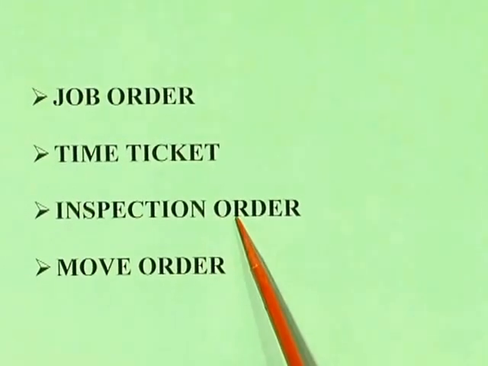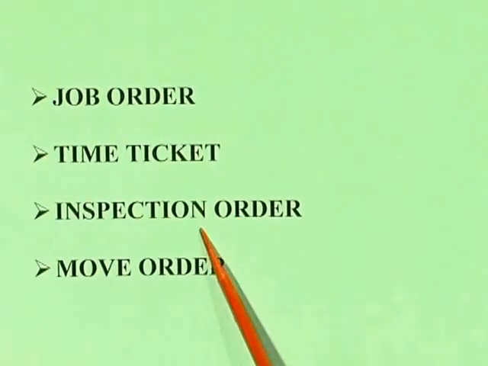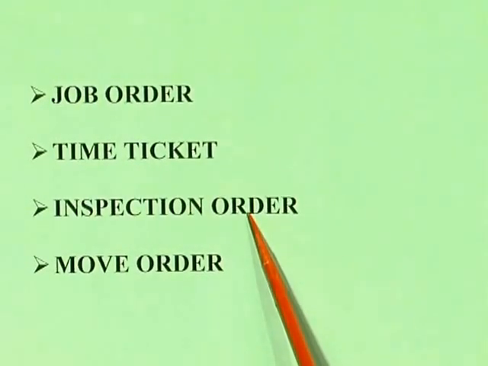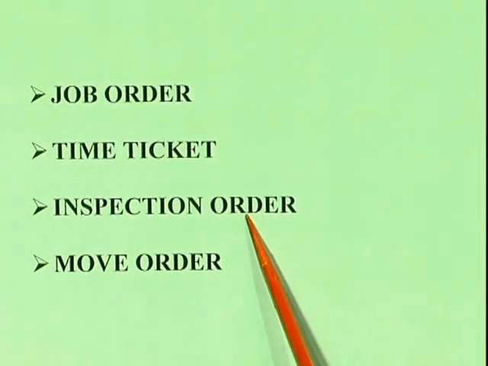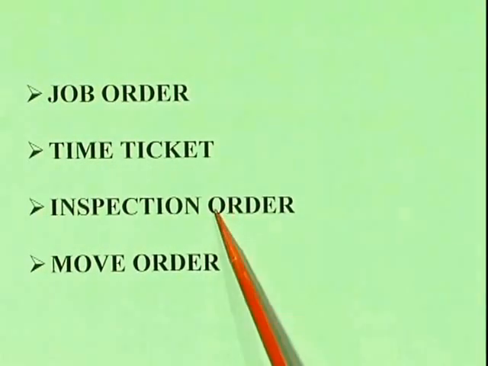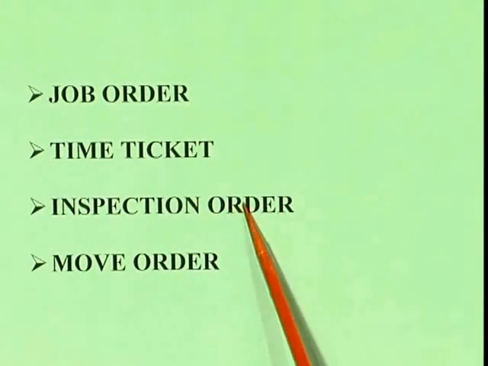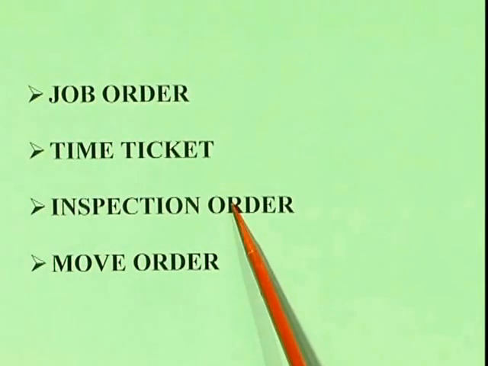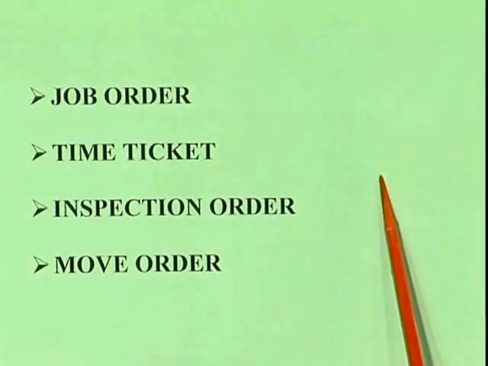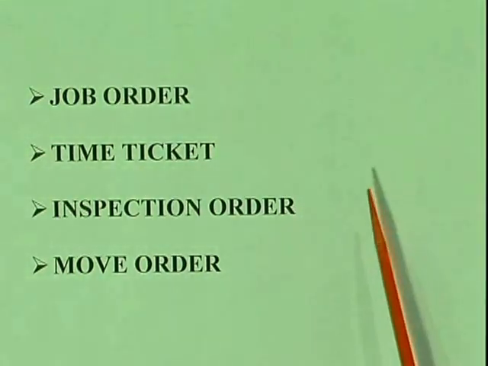Next is the inspection order. In this inspection order we have to see whether the produced items are according to the specifications or not before going to the next work center. If the specifications are not met, inspectors are invited to check them. If they are according to the specifications, then it is a move order. That means the component can be moved to the next work center.